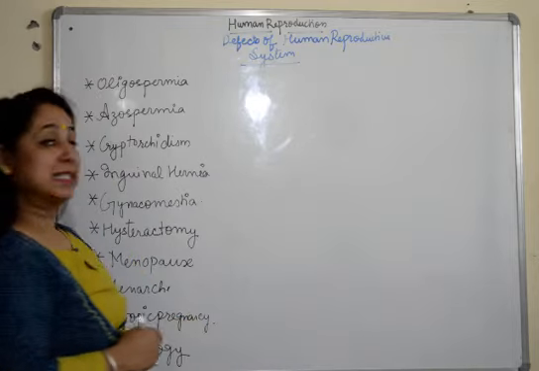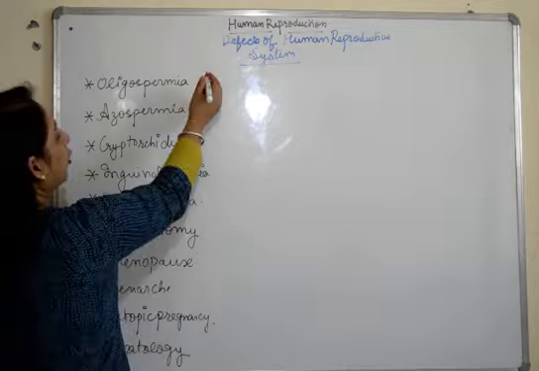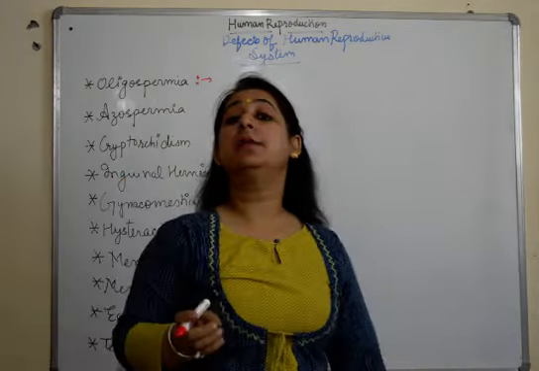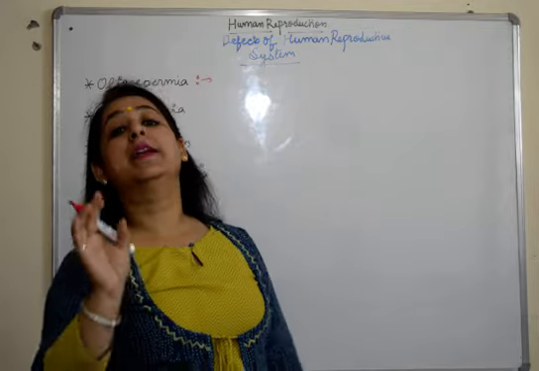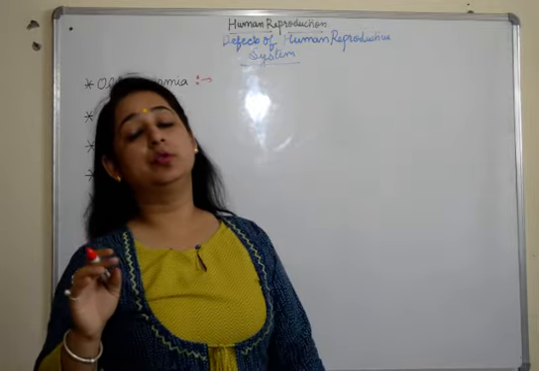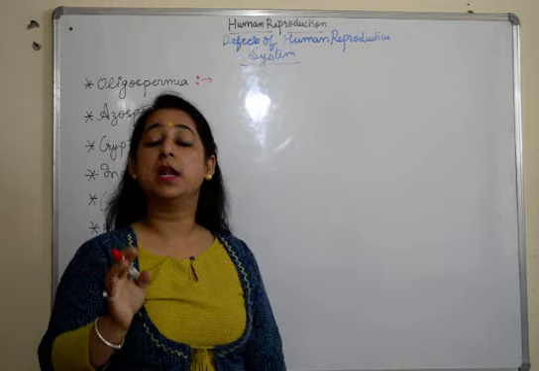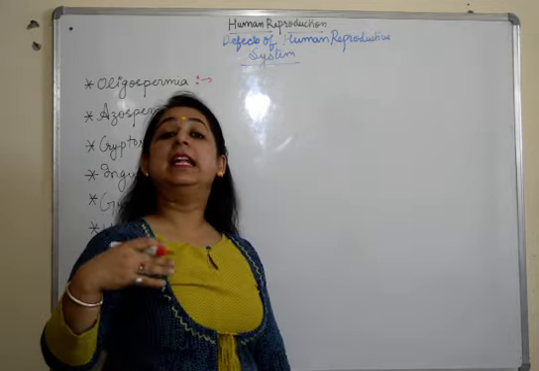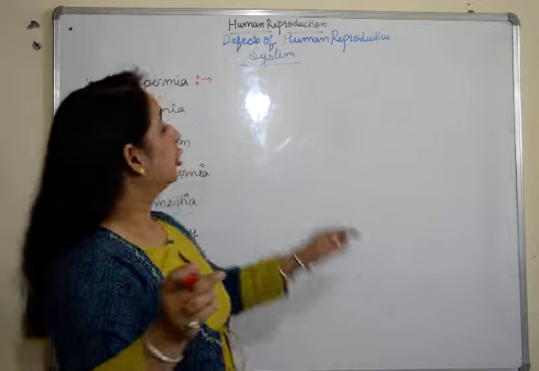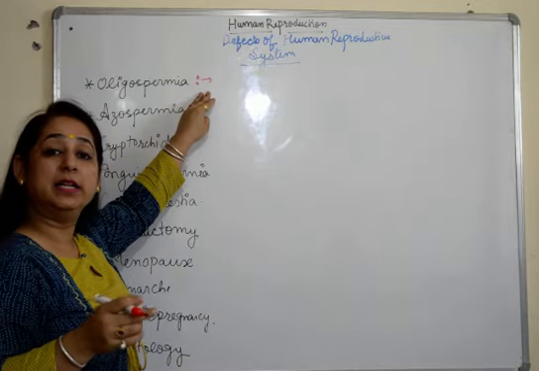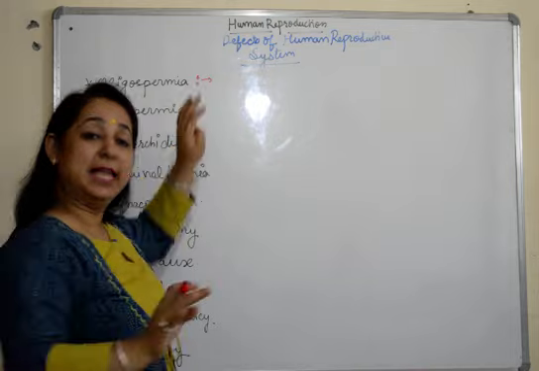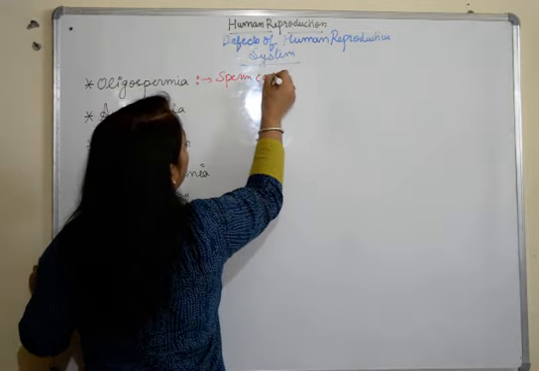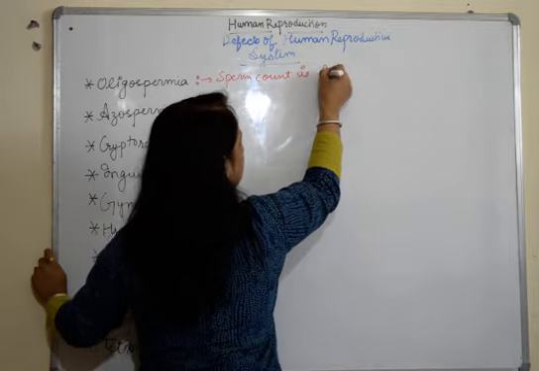Fine. So we'll start with the first defect, that is oligospermia. Oligospermia is a defect where the sperm count is less. We all know that the sperm count is 200 to 300 million sperms per ejaculation. When the amount of sperm is less, there are fewer chances of fertilization. So this oligospermia can lead to a condition wherein the male's sperm count is less.